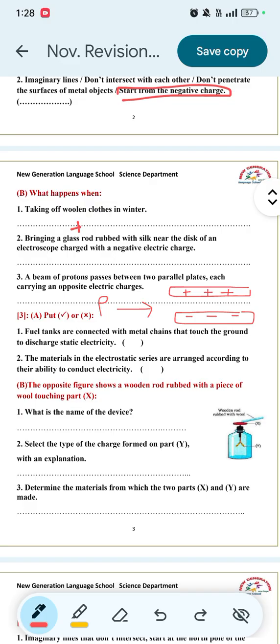So what will happen to the beam of protons when passed through the two parallel plates? It will be deviated toward the negatively charged plate.